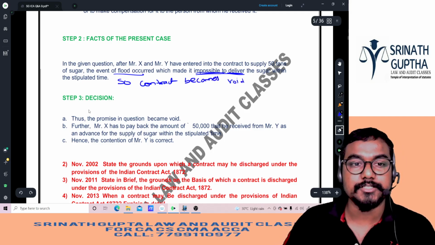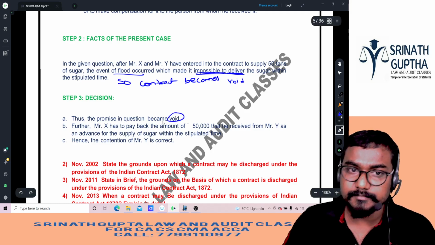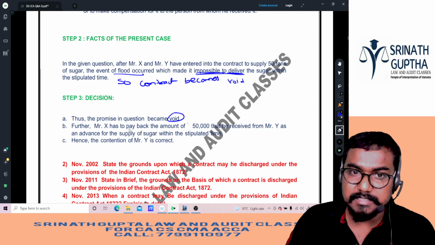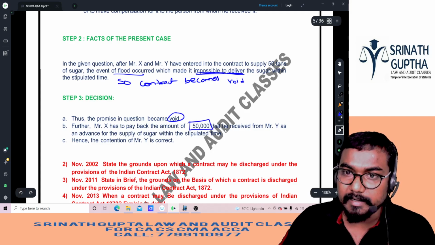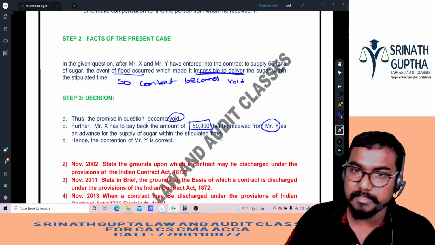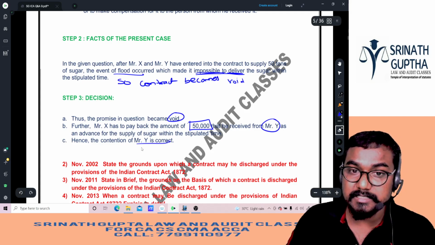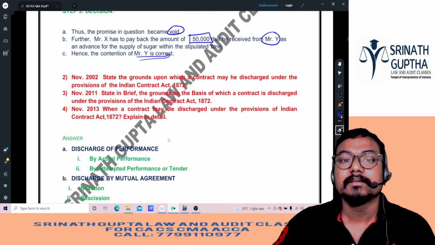Void. Decision: thus the promise in question becomes void. Further, X has to pay back the amount of 50,000 rupees that he has received from Y as an advance for supply of the sugar within the stipulated time. Hence, the contention of Y is perfectly correct. He can get back his 50,000 rupees.